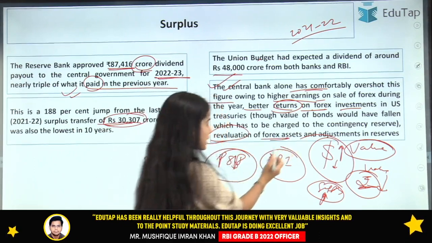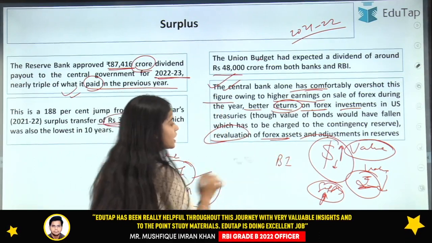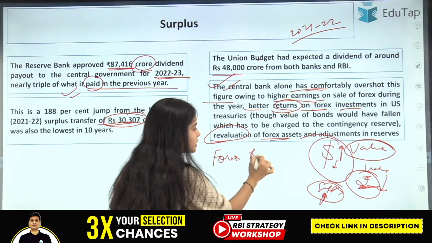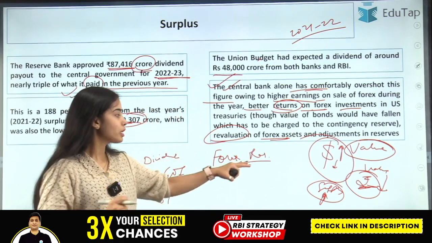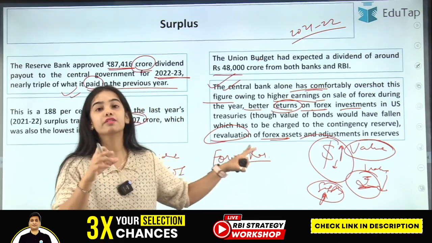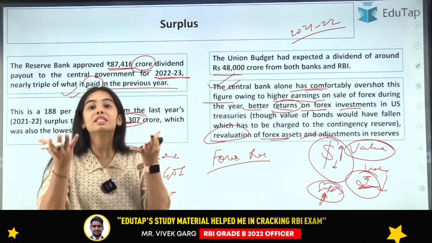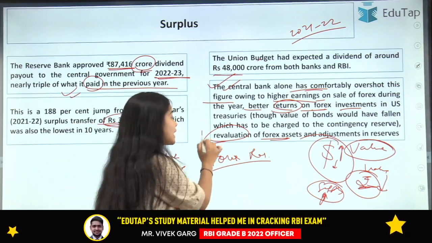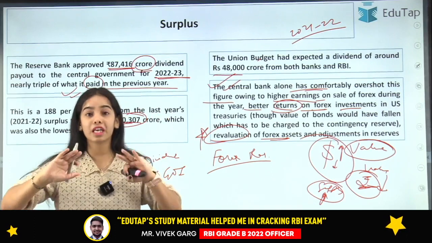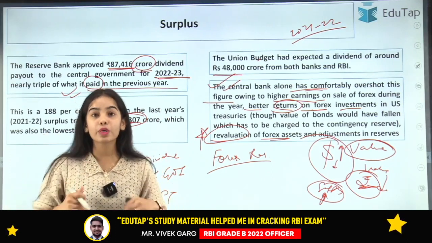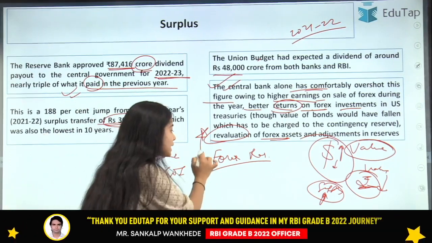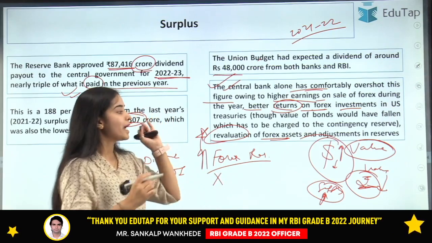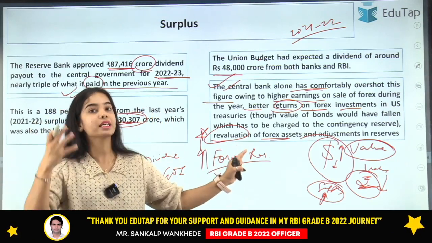Revaluation of foreign assets. So whatever foreign exchange reserves the RBI has, the foreign exchange assets or the reserves, even the gold, the value was increasing by a lot, and you can see that when the valuation was done again, there was an increase in the valuation, and due to this there is an increase in the returns also.